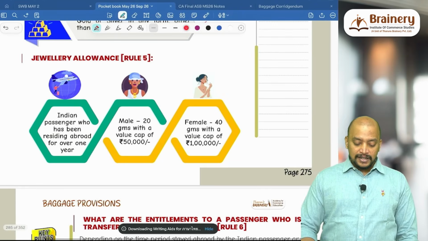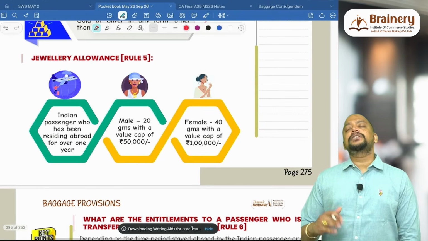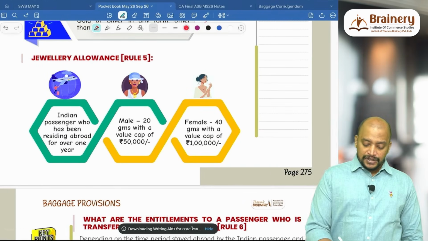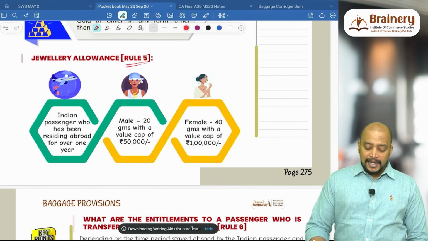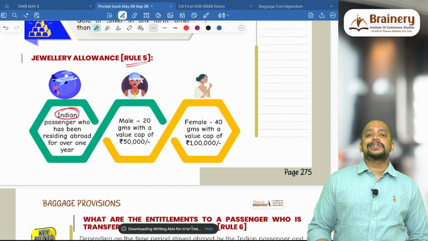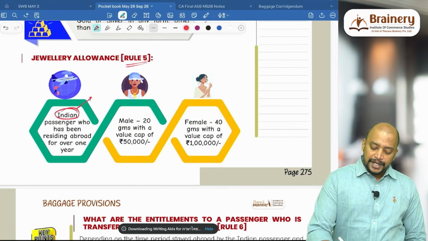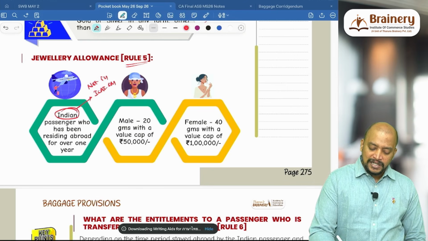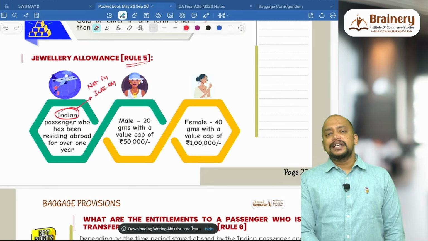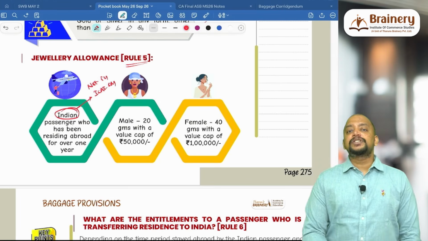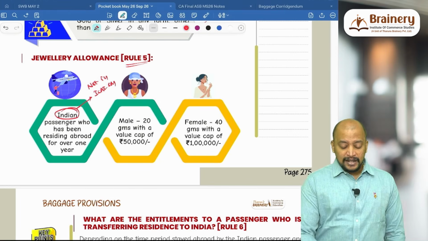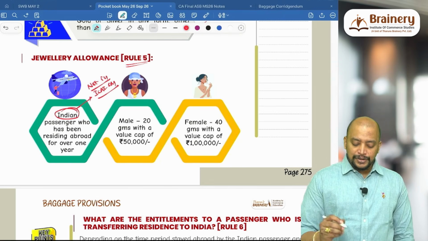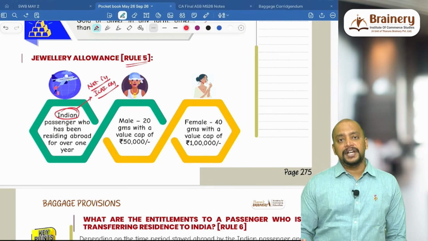Next, jewelry allowance. Jewelry allowance is under Rule 5. Rule 3 and Rule 4 is general allowance. Rule 5 is jewelry allowance. In case of jewelry allowance, whether this Indian passenger is given in the study material, no, it is not in the ICAI study material. This particular point is given in the traveler's guide published by Government of India, that they are giving it only for Indian passenger. But for your CA final exam, you need to take passenger. Okay, they have not given Indian passenger.